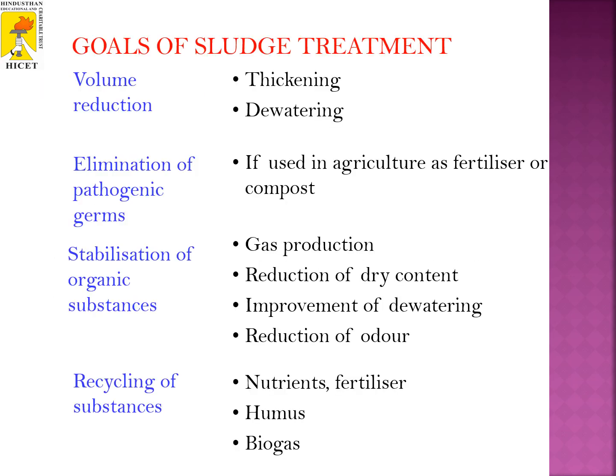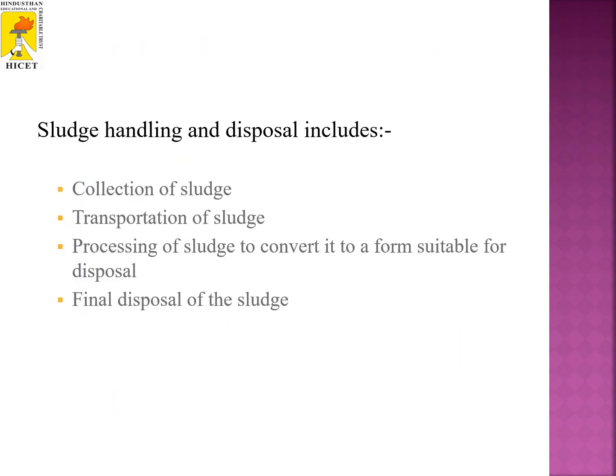The goals of sludge treatment are volume reduction, thickening and dewatering, elimination of pathogenic germs if used in agriculture as fertilizer or compost, stabilization of organic substances, reduction of dry content, improvement of dewatering, reduction of odor, and recycling of substances, nutrients, fertilizer, humus, and biogas. Sludge handling and disposal includes collection of sludge, transportation of sludge, processing of sludge to convert it to a form suitable for disposal, and final disposal of the sludge.